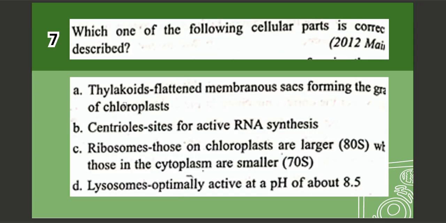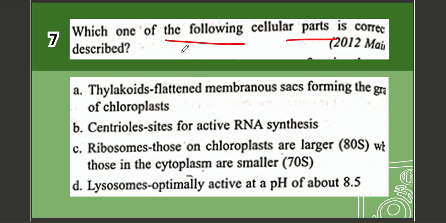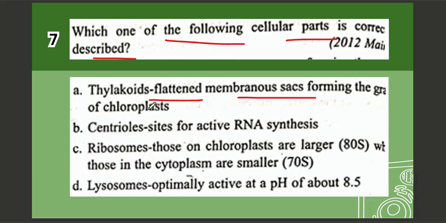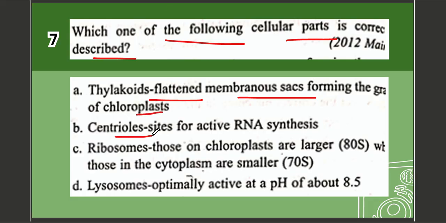Next question. Question number 7. Which of the following cellular parts is correctly described? Options are A. Thylakoids, flattened membranous sacs forming the grana of chloroplast. B. Centriole, sites for active RNA synthesis.